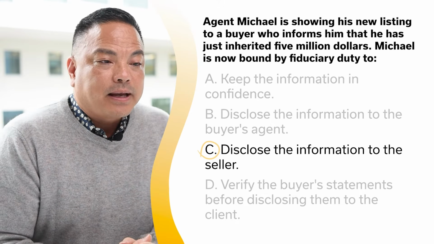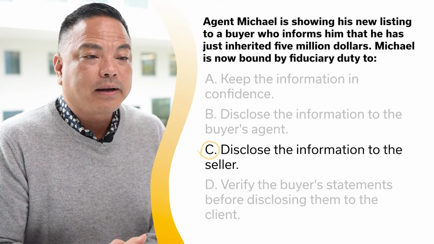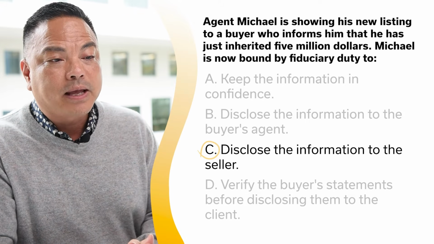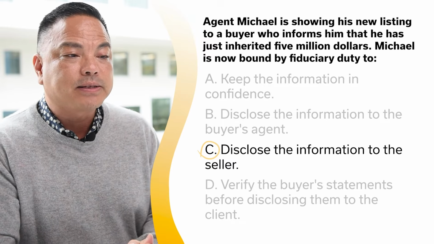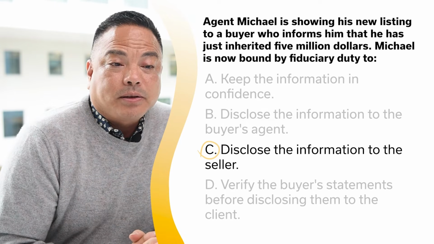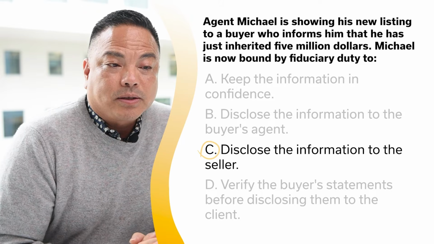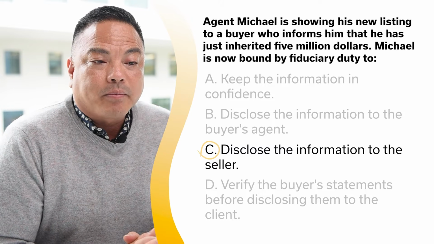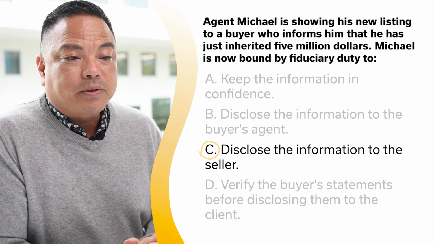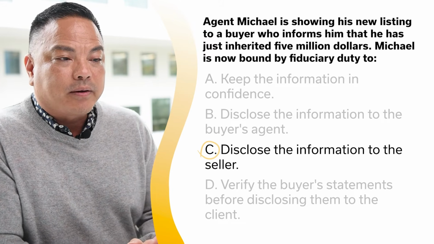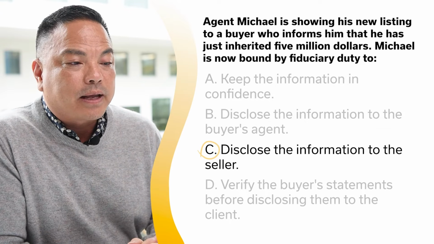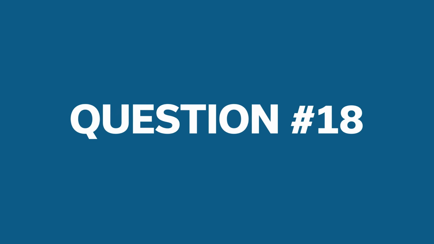An agent has the duty to inform the client of all material facts, reports, and rumors that might affect the client's interest in the property transaction. This includes the agent's opinion of the property's condition, information about the buyer's motivations and financial qualifications, and discussions between agent and buyer regarding the possibility of the agent representing the buyer in another transaction.